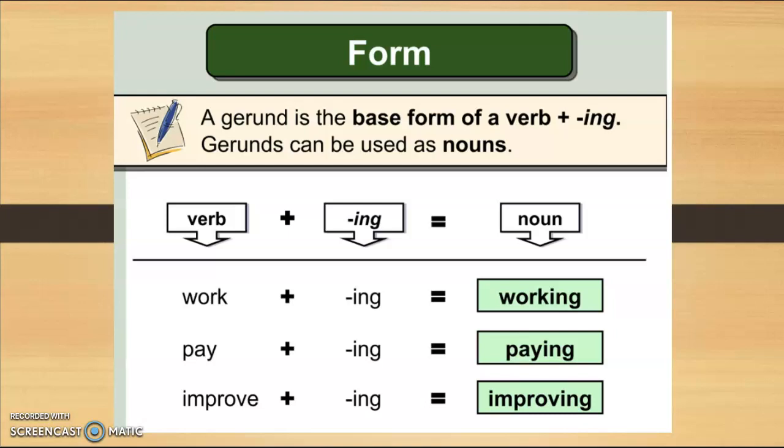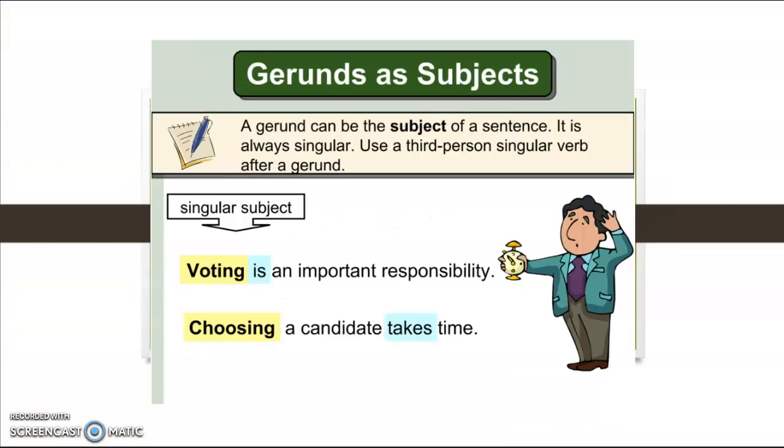Gerunds can be used as nouns. We have the verb plus ing, like working, paying, and improving. In a sentence, they can act as subject, object, or complement. As I said before, a gerund can be the subject of the sentence. It is always singular. You should use the third person singular verb after a gerund. If it is the subject of the sentence, it answers the question what?